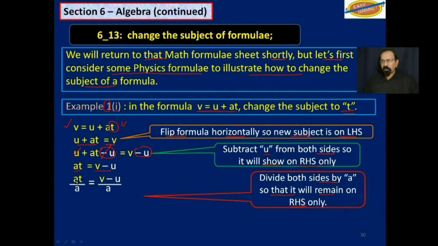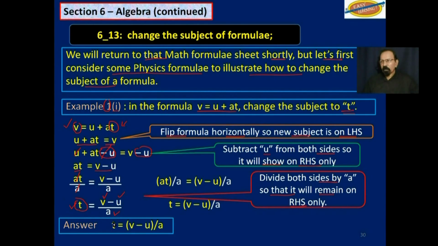So you divide both sides by A, that A reduces that A to 1, and you are left with T is equal to V minus U over A. So you have just changed the subject of the formula from V to T. Now if you are given V, U, and A, you could easily substitute and get an answer where time is in seconds. T is equal to V minus U, do that first, divided by A.